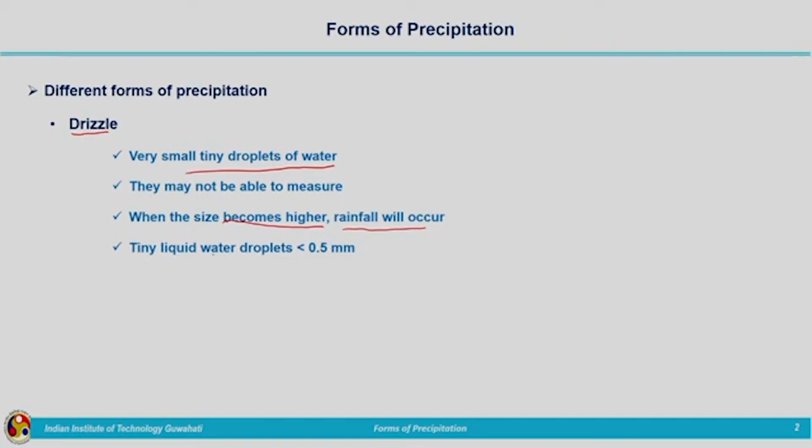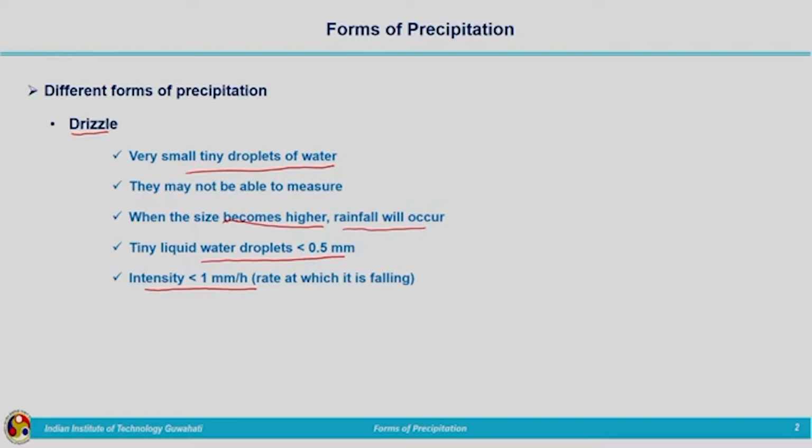The size of liquid droplets will be approximately less than 0.5 mm. So the size of these tiny droplets in the case of drizzle is less than 0.5 millimeters. That is why it is floating in air, and the intensity of this drizzle will be less than 1 millimeter per hour. So that itself makes the measurement or the estimation of the quantity very difficult.